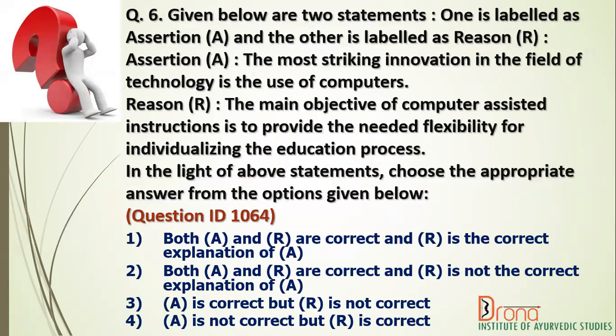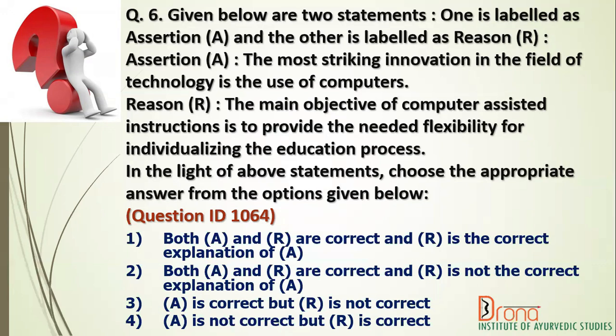Given below are two statements. One is labeled as assertion and the other is labeled as reason. Assertion, the most striking innovation in the field of technology is the use of computers. Reason, the main objective of computer-assisted instructions is to provide the needed flexibility for individualizing the education process. In the light of above statements, choose the appropriate answer from the options given below.